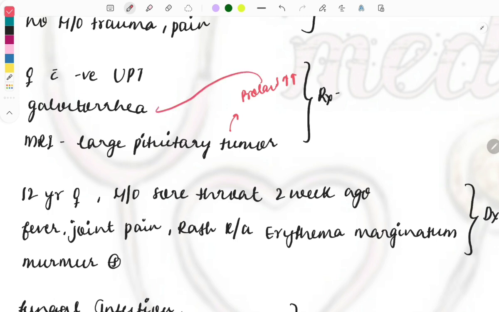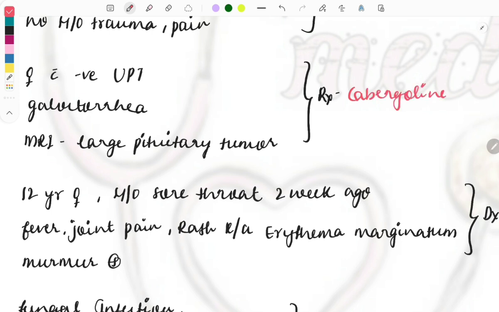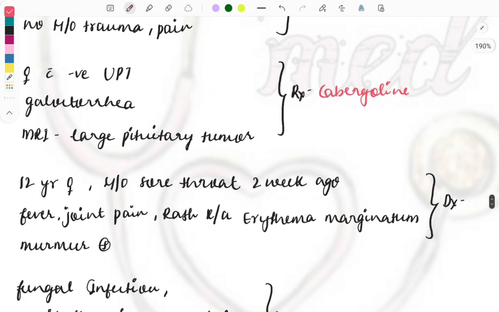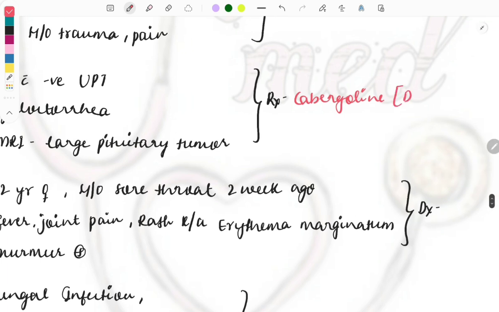Due to this prolactin you can see the galactorrhea as well as the negative UPT. The management of this will be to inhibit the prolactin, and the prolactin inhibitors are dopamine agonists. So we need to prescribe the patient the drug cabergoline, which is a dopamine agonist, and this will inhibit the prolactin and lead to reduction of the symptoms. Okay, so this is about this case. Let me write it down here: dopamine agonist, cabergoline.